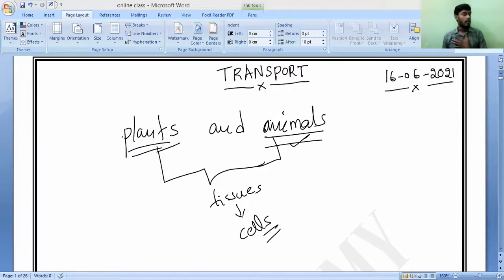If you take any organism, suppose you, me, any animal, any plant, even a small plant, a small leaf, it contains millions and millions of cells in its body.